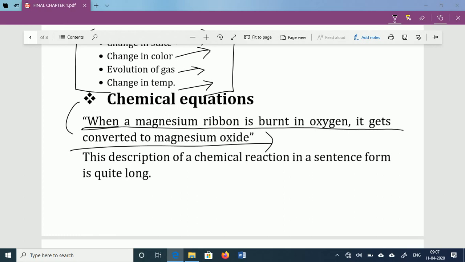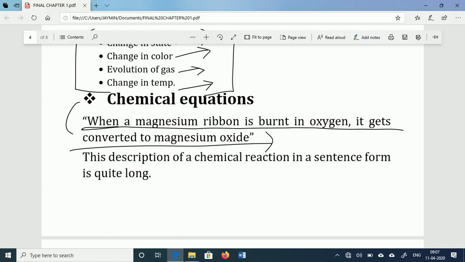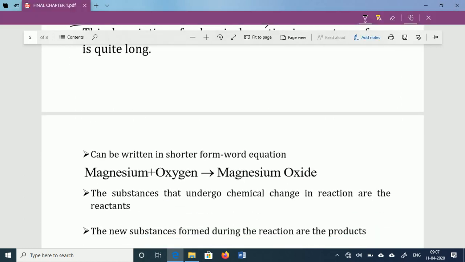So that's why scientists thought, can we represent these chemical reactions in a shorter, simpler way? Later on, scientists introduced a new concept, the word equation.